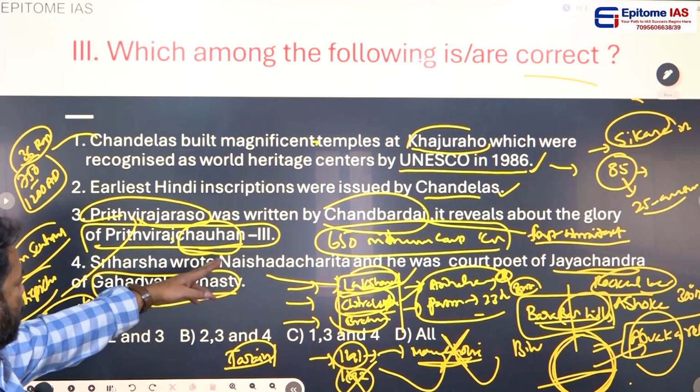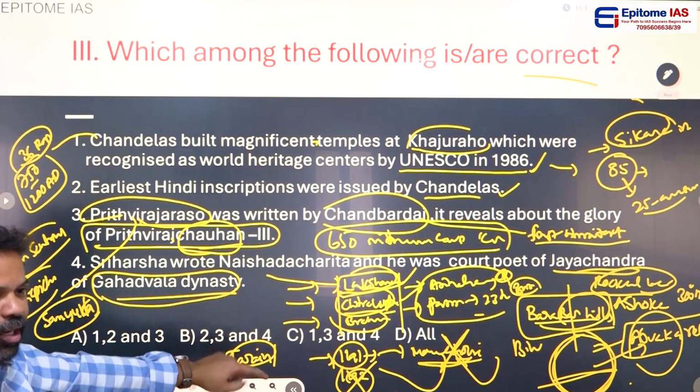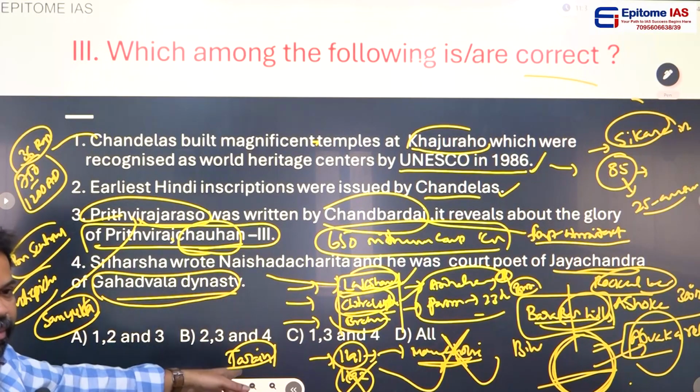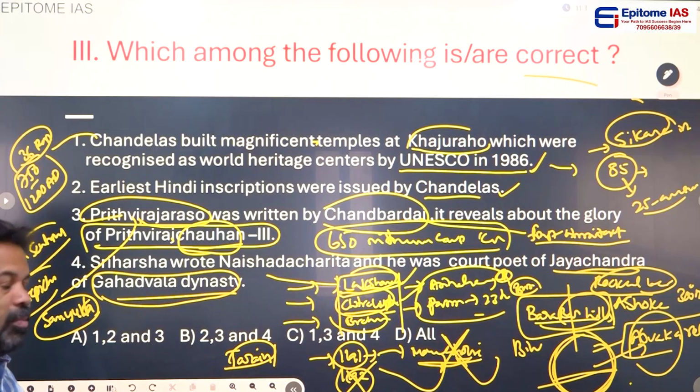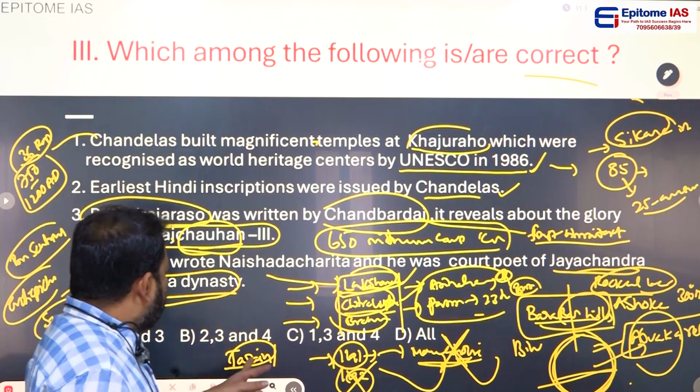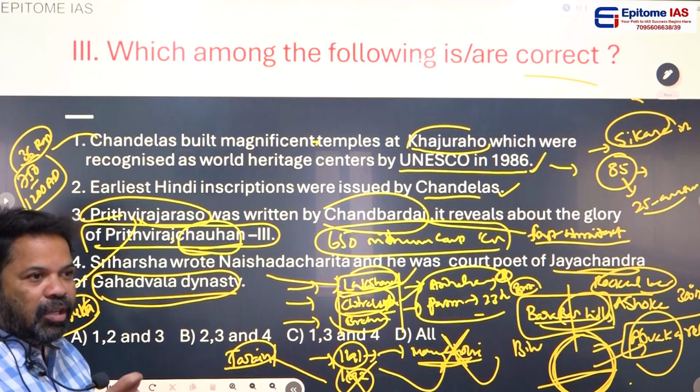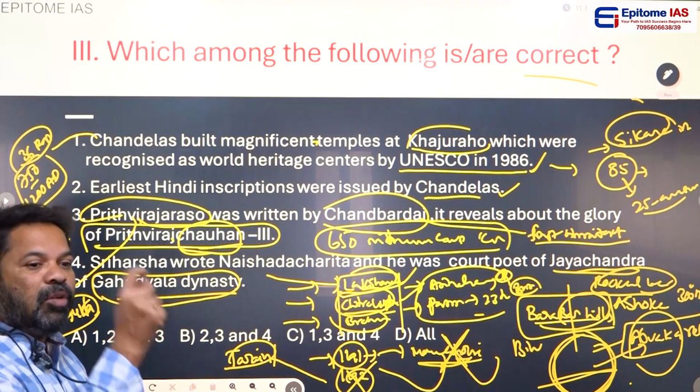Prithviraj Chauhan III in the second battle of Tarain in 1192. First battle, see this, Prithviraj defeated. Second battle, Prithviraj was defeated by Muhammad Ghori. But anyway, second Tarain war leads to the establishing of Muslim rule in India.